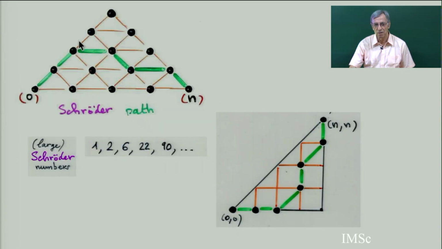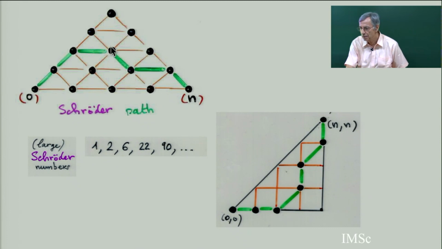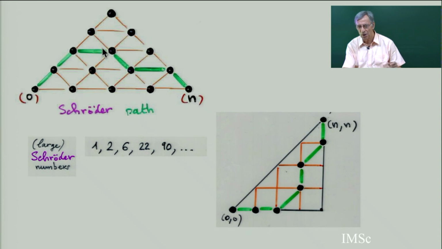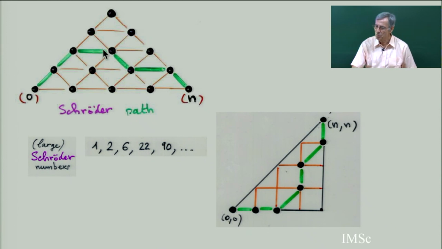Because if you take any Dyck path, suppose you take a Dyck path going like this, when you have a peak, then you can do nothing, or you can replace the peak by this step.